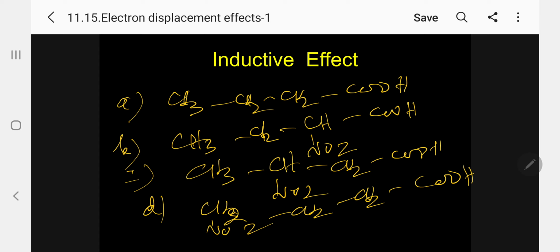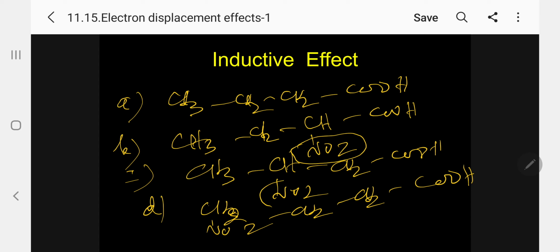Question is, which one among the following is more acidic, which one among the following is least acidic, the correct increasing order of acidity, the correct decreasing order of acidity. Questions can be asked. So now find out again as usual. In the second carbon atom, there is a NO2 group here.